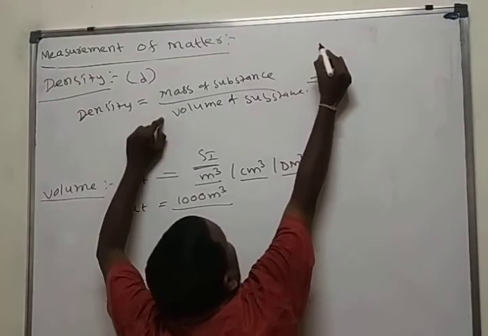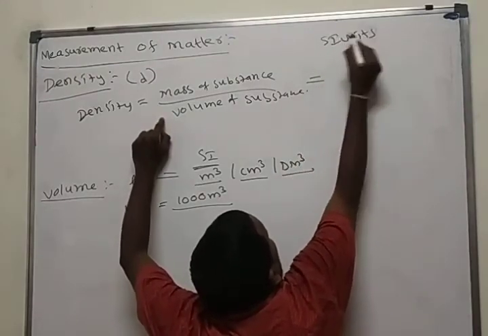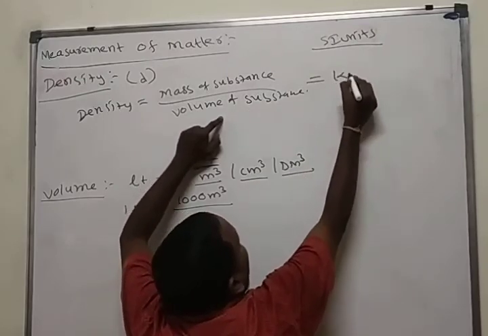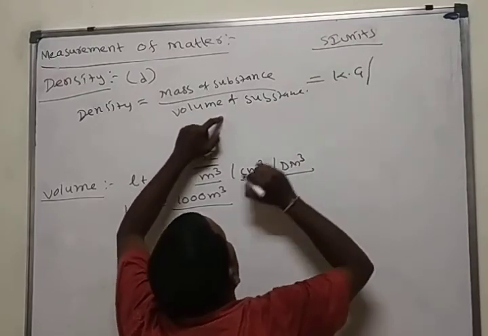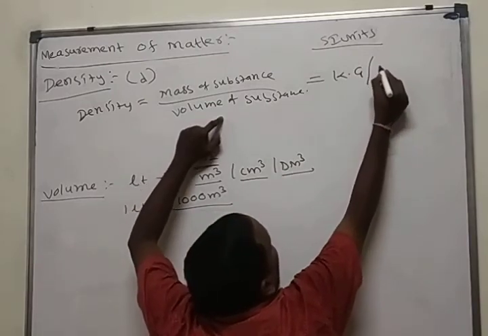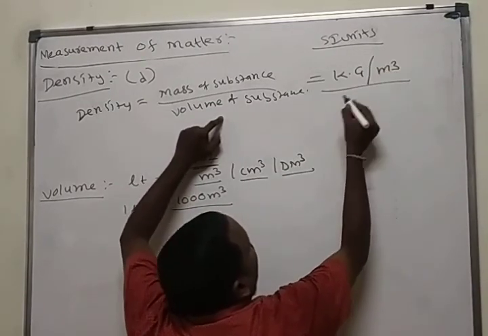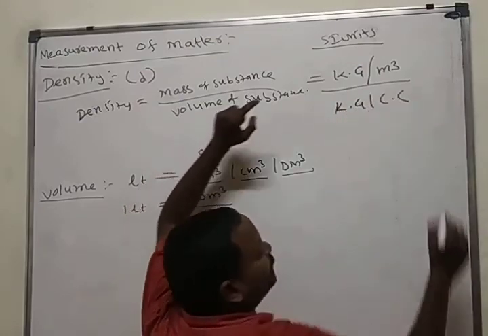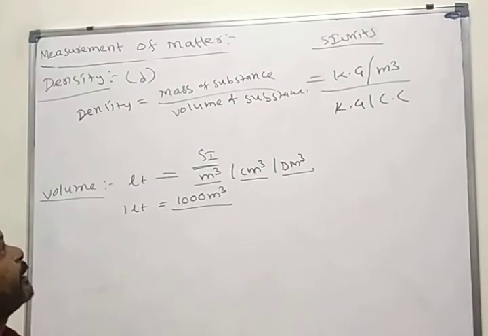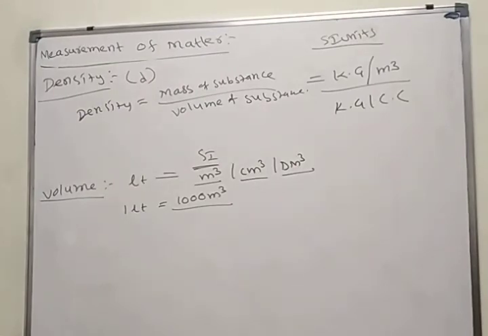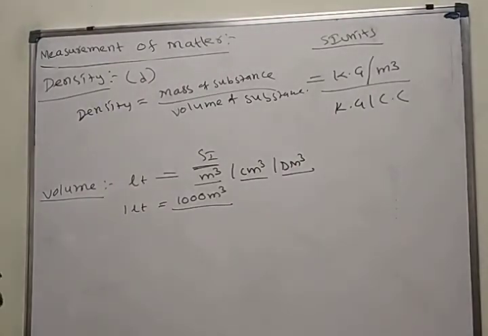See the SI units for the density. Mass of the substance is kilogram in SI unit, by cubic centimeter or cubic meter: kg per meter cube, kg per cc. These are the units for the density. These are the units for the volume. 1 liter is equal to 1000 cubic centimeter. This was just the measurement of matter, the different units for matter.